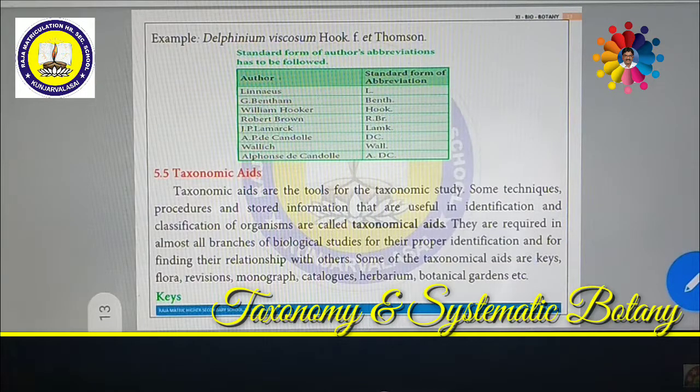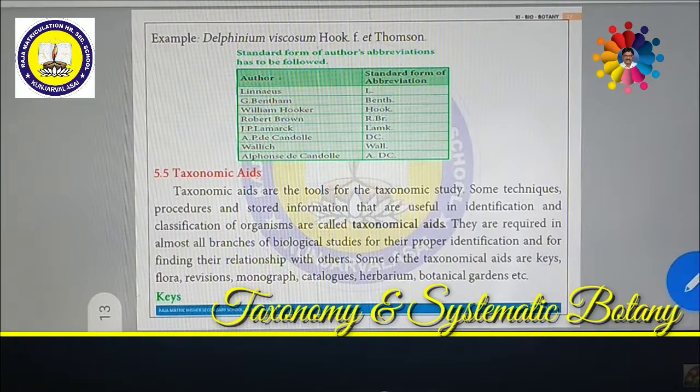In order to understand whether the plant is new or already discovered, we have various types of aids. These aids are called taxonomical aids, like keys, flora, revisions, monograph, catalogs, herbarium, botanical garden and so on. Taxonomical aids are the tools for the taxonomical study of plants. Some techniques, procedures and stored information that are useful in identification and classification of organisms are called taxonomical aids. So various kinds of taxonomical aids are there.